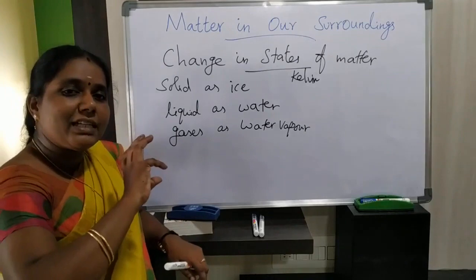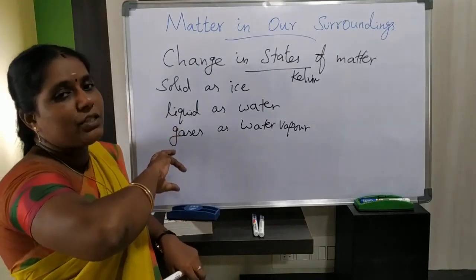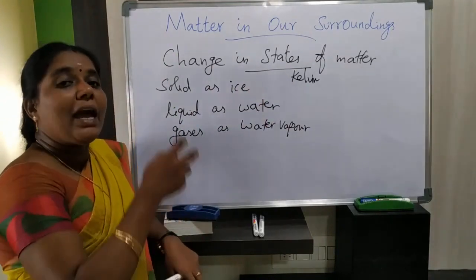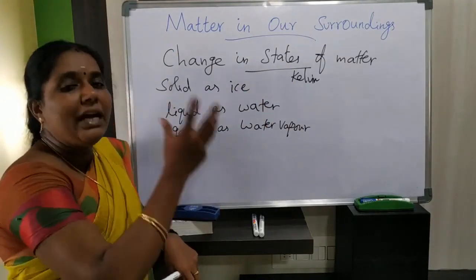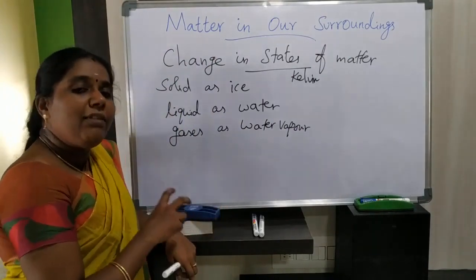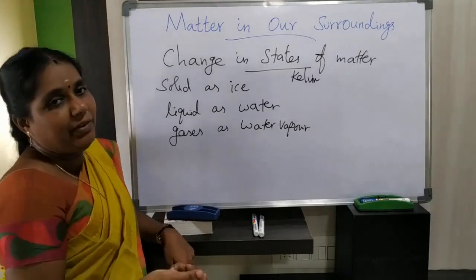So we have discussed how the Kelvin scale is converted into the Celsius scale, and the Celsius scale is converted into the Kelvin scale. These changes also we have discussed already. How will you convert Kelvin scale to Celsius scale and Celsius scale to Kelvin scale?